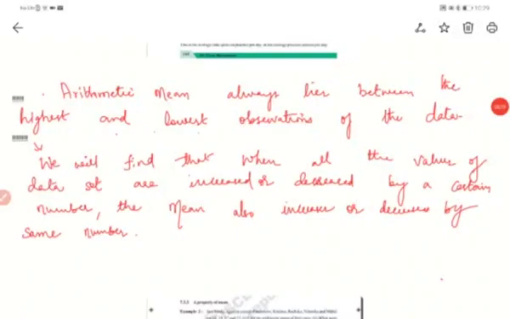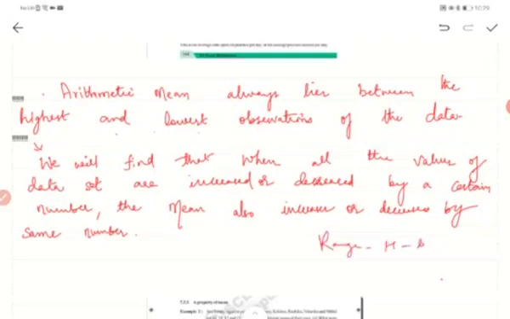One more important thing which you need to know about mean is, this mean will always lie between the highest and lowest observations. We know that range is highest minus lowest, right?